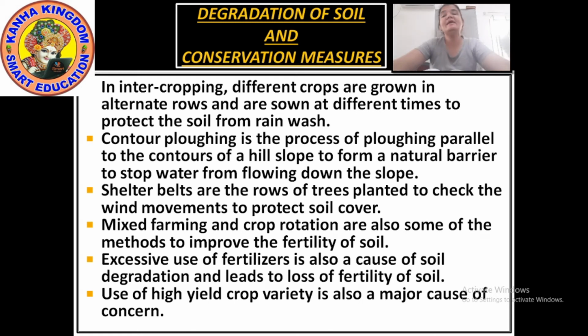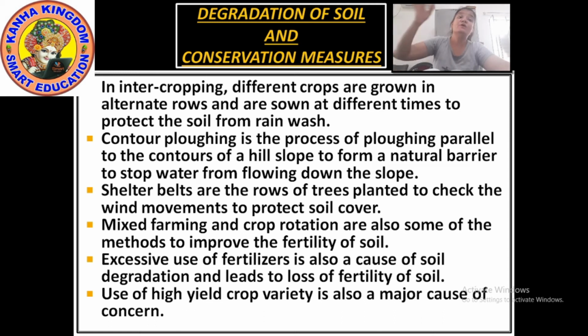In the coastal and dry regions, rows of trees are planted to check the wind movement, because with the movement of the wind the soil can erode. So the shelter belts method is being used there. In this, the rows of trees are planted to check the wind movement and to protect the soil cover.